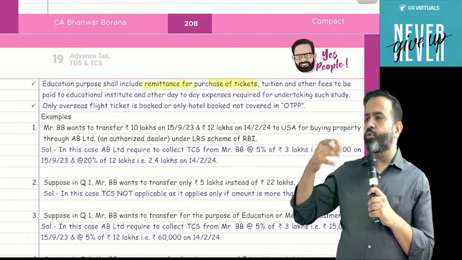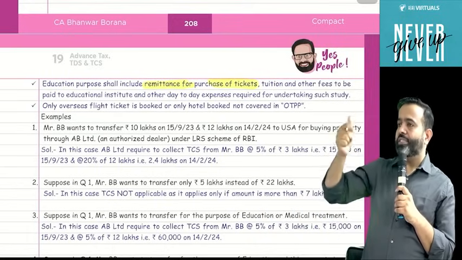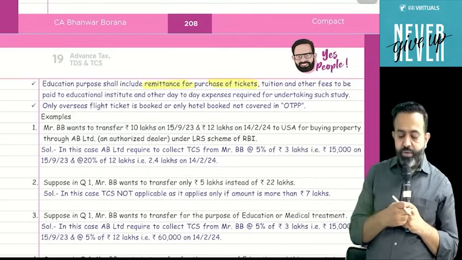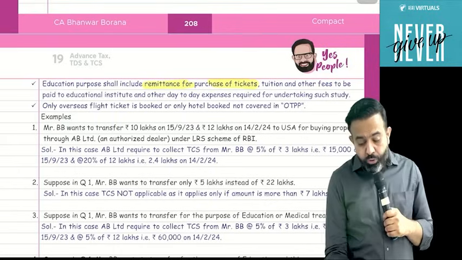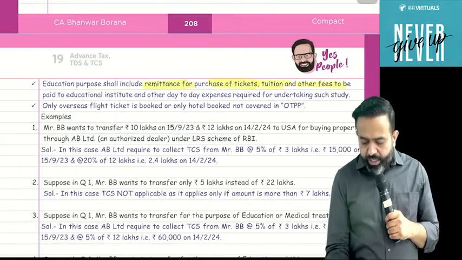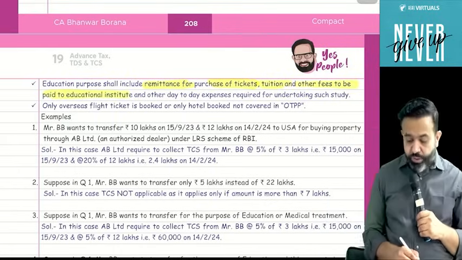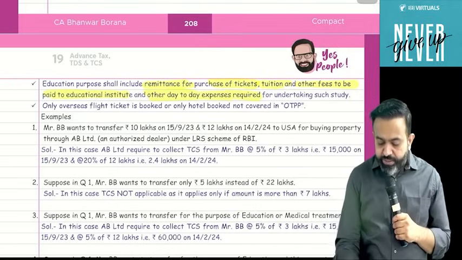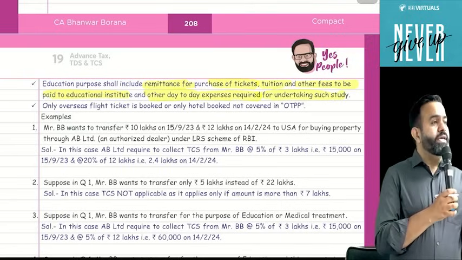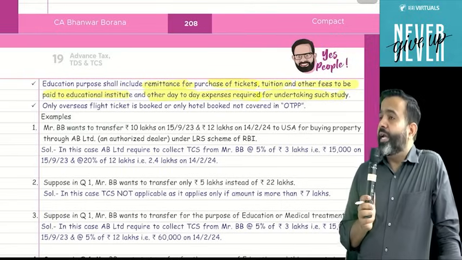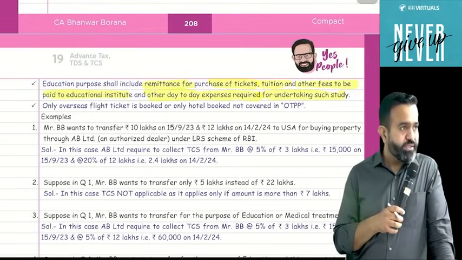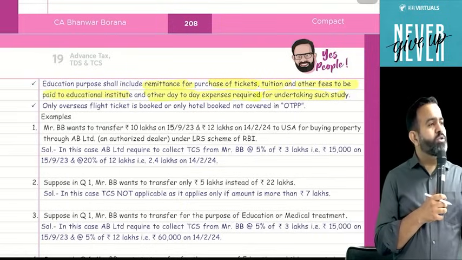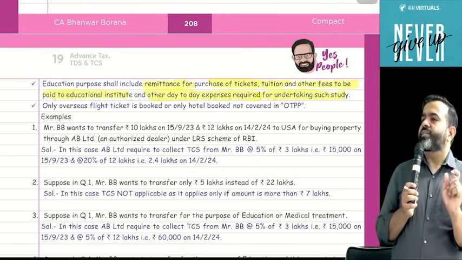Means whatever amount, suppose my brother is visiting outside India for educational purpose, whatever his flight ticket expenditure, that will also be covered in the educational purpose, or tuition fees outside India, or other fees to be paid to the educational institution, as well as the other day-to-day expenses required for undertaking such study. So suppose my brother is studying in Ukraine and every month he needs 20,000 rupees for his day-to-day expenses. Will that also be treated as educational purpose or not? Answer is yes. That will also be treated as educational purpose.